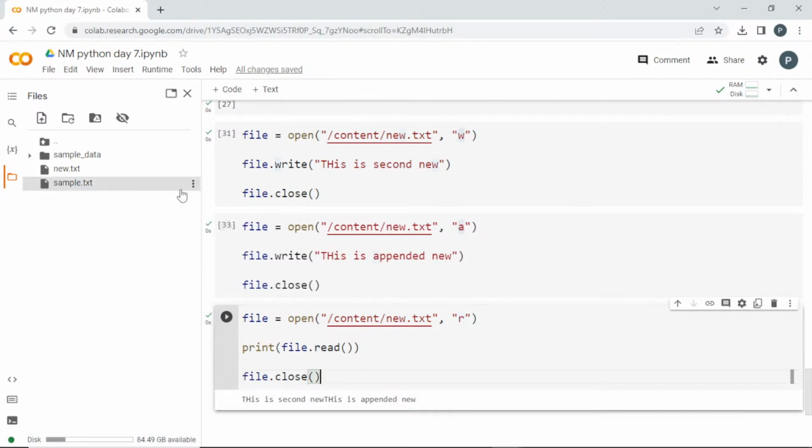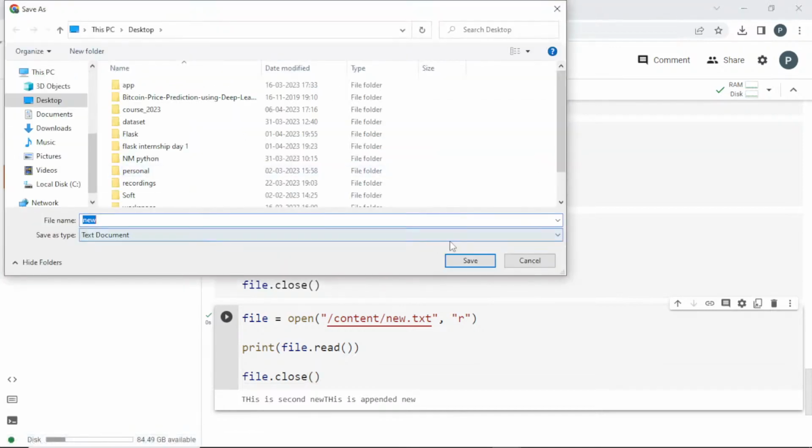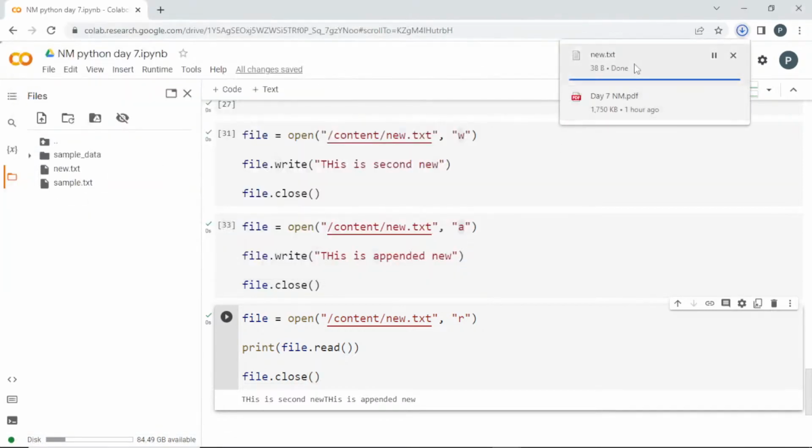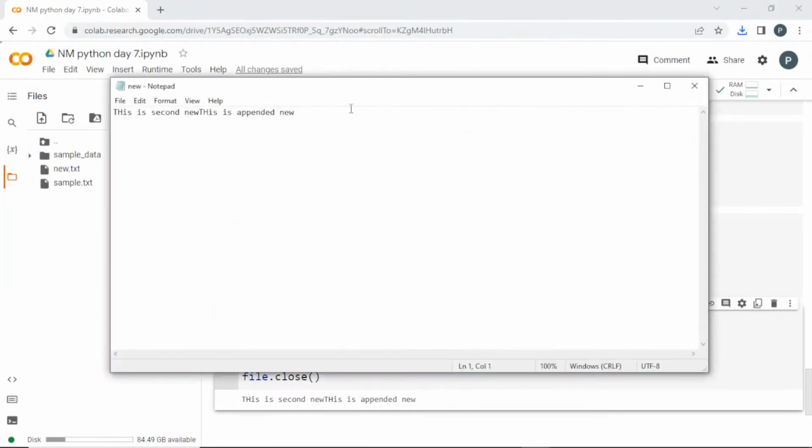That's what this is. And if you want to see this, you can actually download it. I'll download this file. It is asking for the location. See here, the contents are written here, right? So this is how you can use file handling in Python.